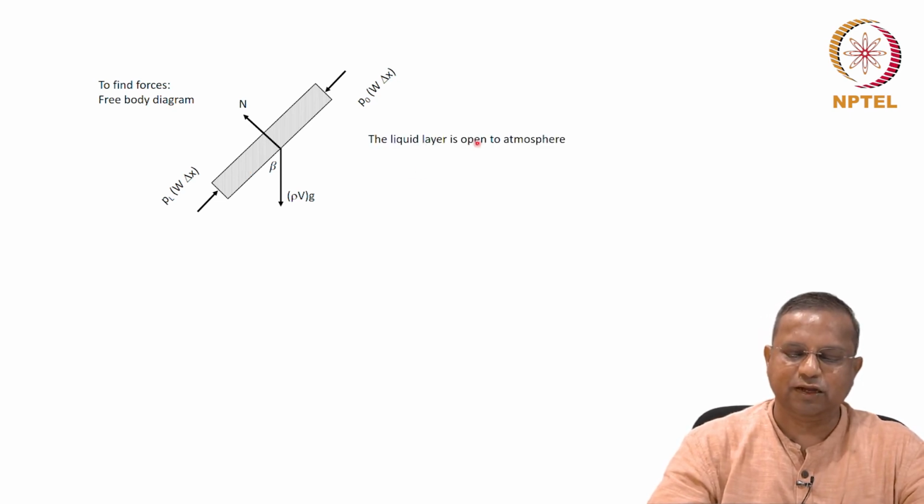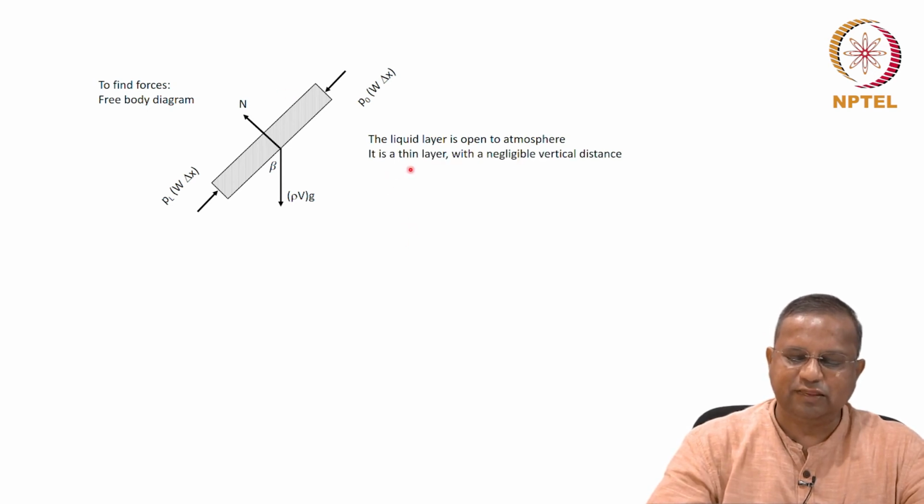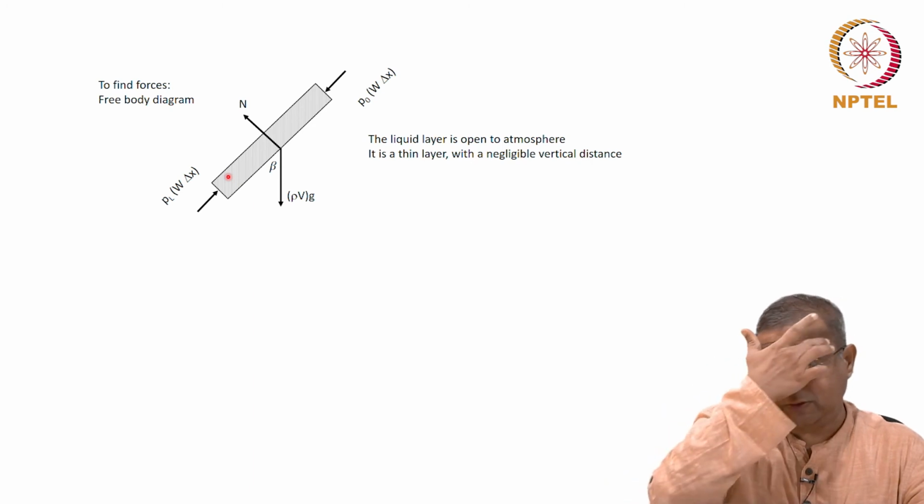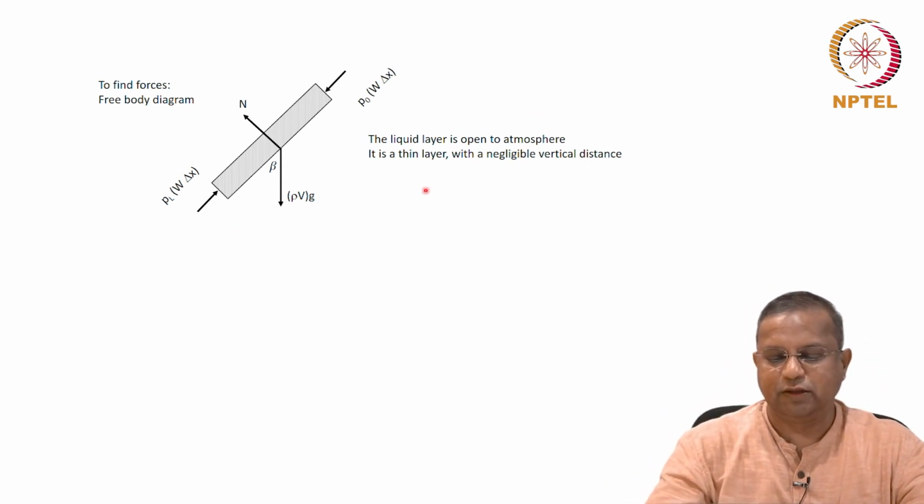Also note that the liquid layer is open to the atmosphere. It is a thin layer with negligible vertical distance. I already said it is a very thin layer. That is the way the Bostwick-Wisk commutator works, by the way.